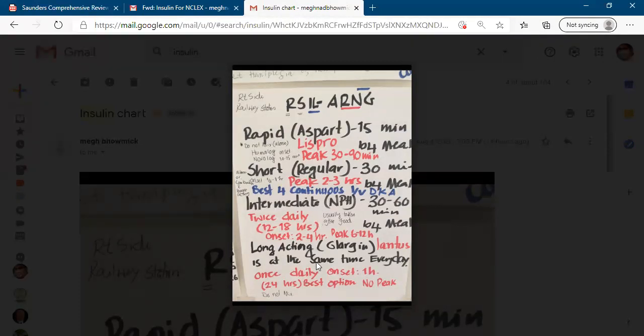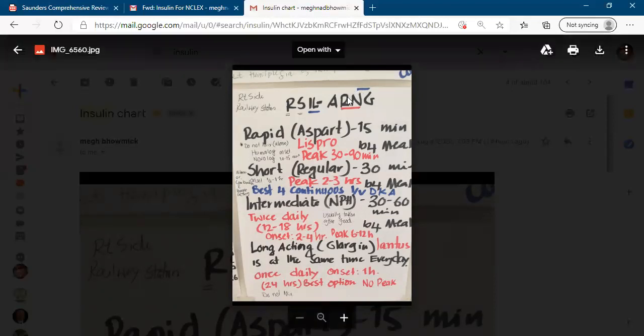When we mix the short and intermediate insulin, always we withdraw into the syringe the regular one, the clear one, first. Then we use the intermediate or NPH. So easy to remember: RN.